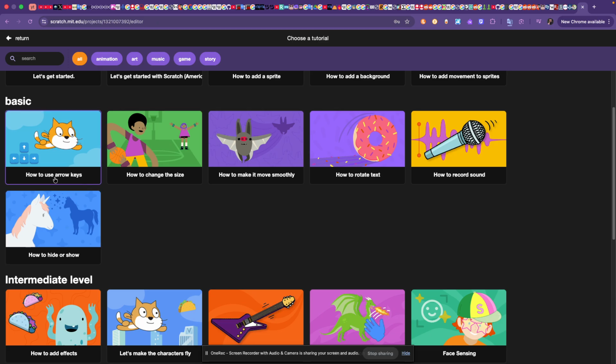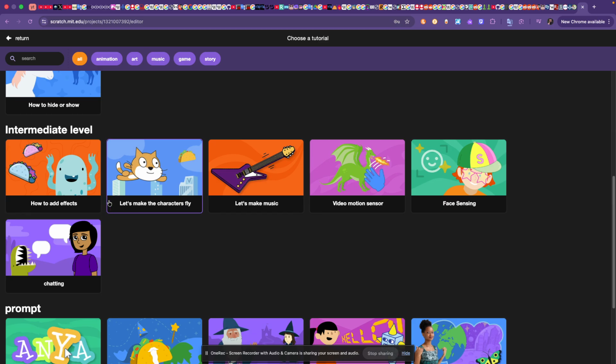I think I remember that said how to use the hack key in a previous one. And this one said Oto no Roku on ho ho. How to change the size, how to make it move smoothly, how to rotate text. Why just text? How to rotate text, how to hire a show. Intermediate level, how to add effects. Let's make the characters fly. Of course, let's make the characters fly. Let's make music. Video motion sensor, face sensing, chatting.